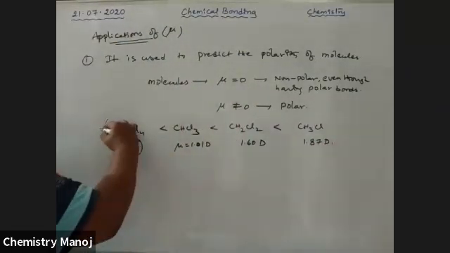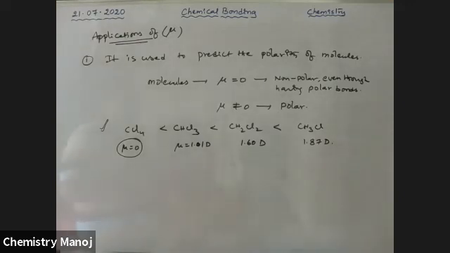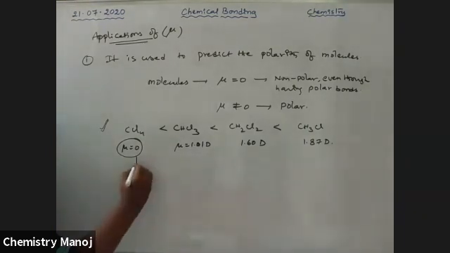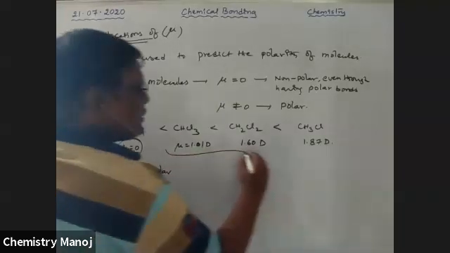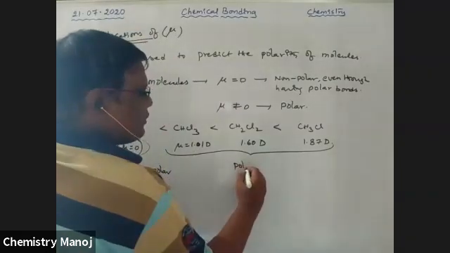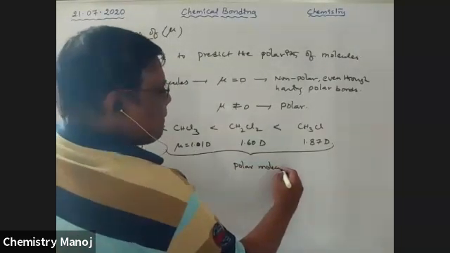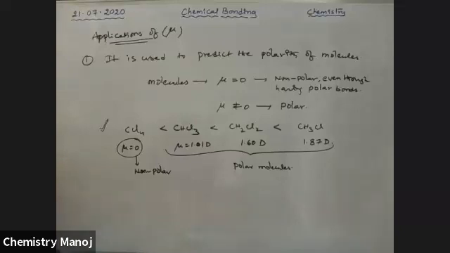Number of times I have asked you to repeat, my dear boys: as the number of chlorines decreases, mu should increase. So this one is a non-polar molecule, but all these others are polar molecules.